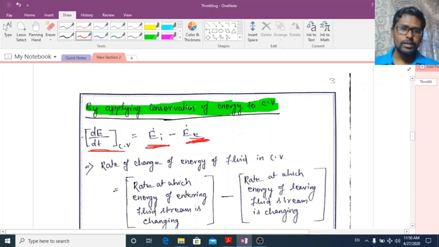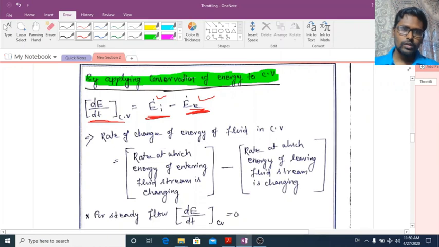That is dE by dt of the control volume is equal to E dot i minus E dot e.